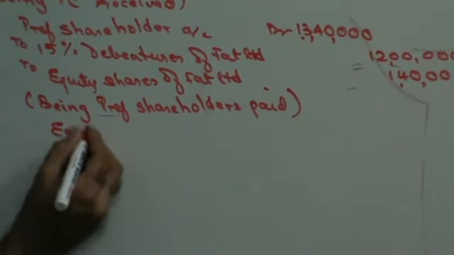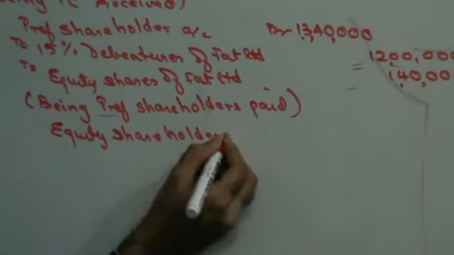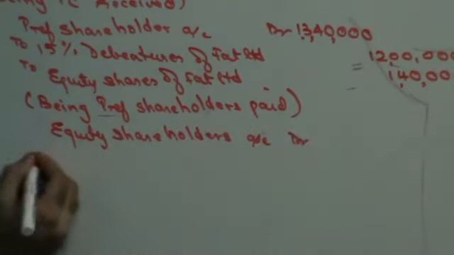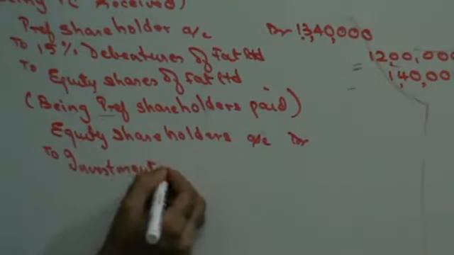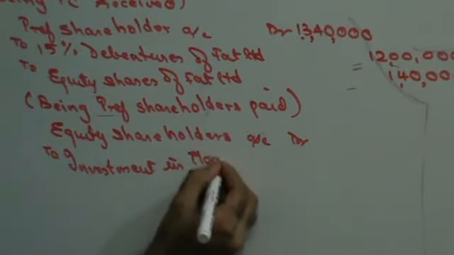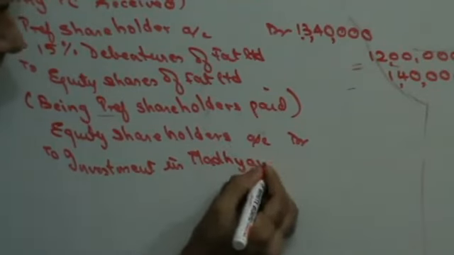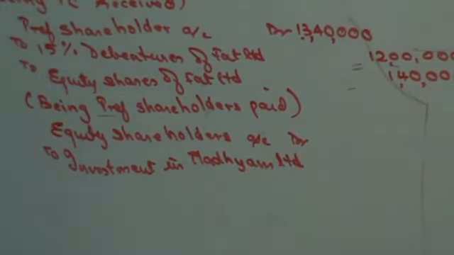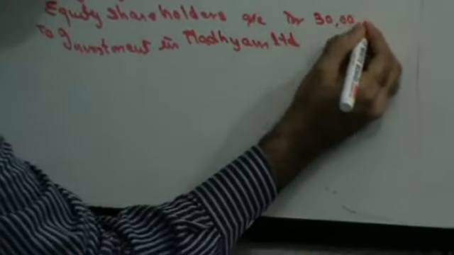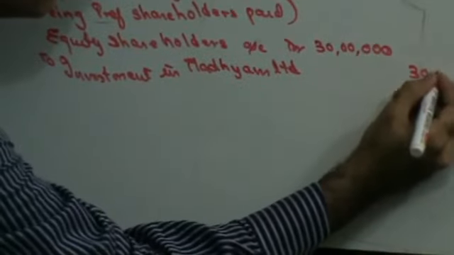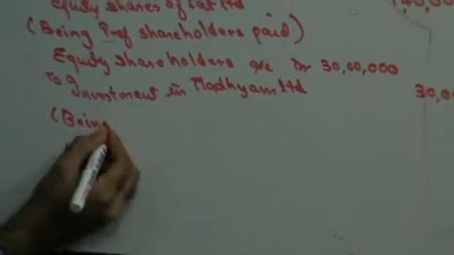So this is going to be equity shareholders account debit to investments in Madhyam Limited. Now investments in Madhyam Limited are of 30 lakhs. Being investments given.